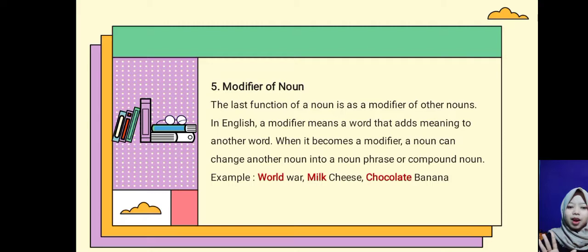5. Modifier of noun. The last function of a noun is as a modifier of other nouns. In English, a modifier means a word that adds meaning to another word. When it becomes a modifier, a noun can change another noun into a noun phrase or compound. For examples, world war, milk cheese, chocolate banana.